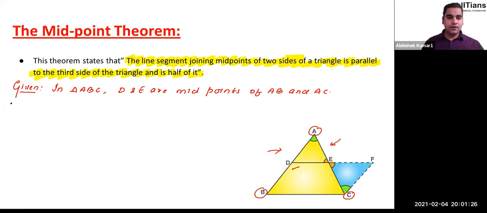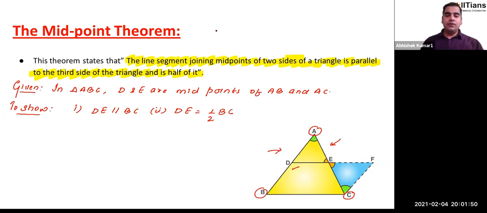So we have to show two results. First, DE is parallel to BC. That's result number one. And the second result which we have to show is that DE is half of BC. These two results we have to prove in this midpoint theorem.